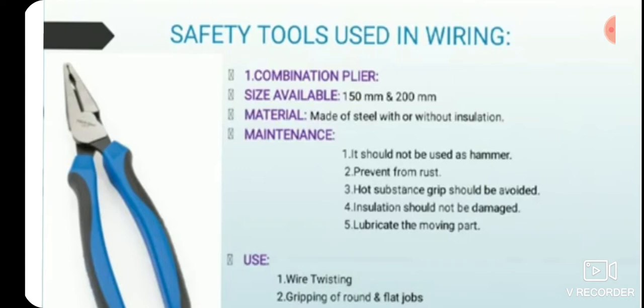Now the material used to make this combination plier, it is made up of steel. It is the starting part, but it comes with or without insulation. Insulated plier is used to operate on live conductor to prevent current flow through the human body. Okay, purpose or use: primarily used for wiring, twisting, cutting, gripping, or round and flat jobs.